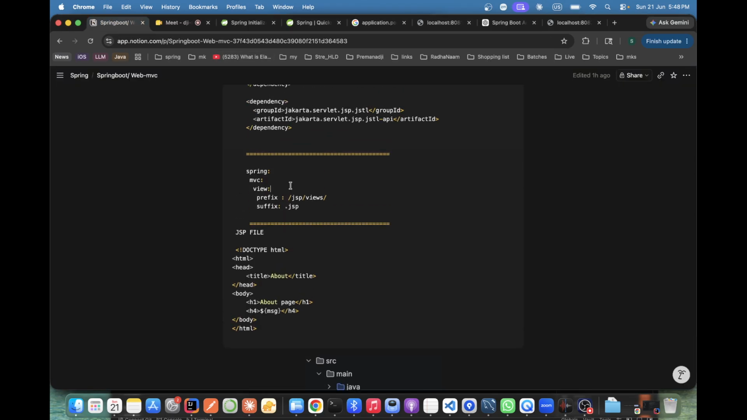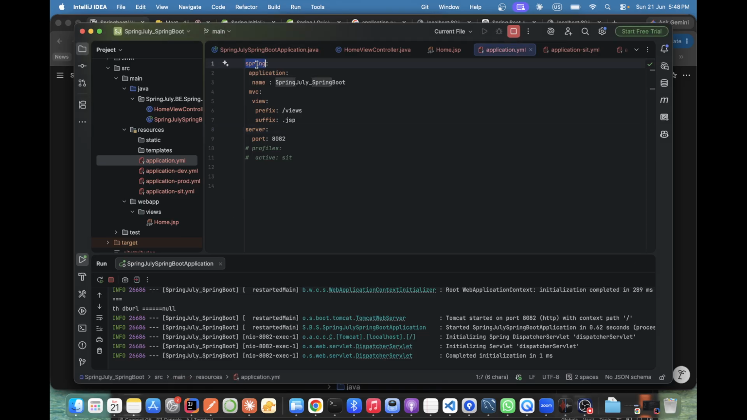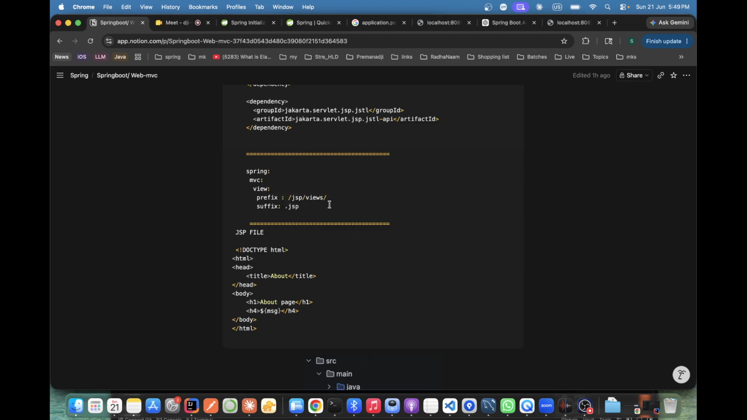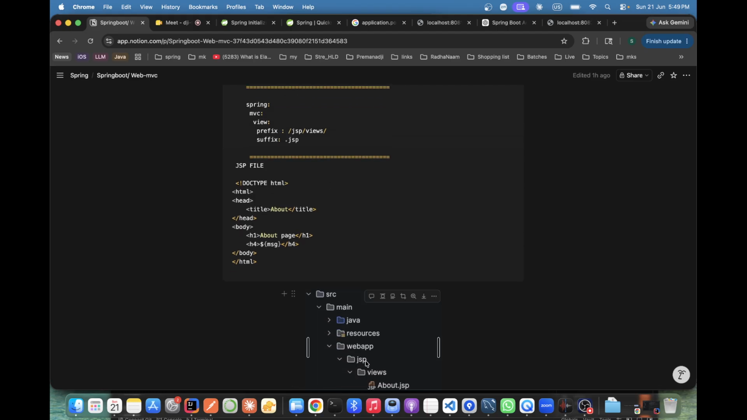This is the path only. Spring MVC view JSP. We are not giving Spring MVC view. Spring is there, MVC is there, JSP missing. JSP is there, na? Suffix. In prefix, no, JSP does not matter. Whatever directory we are giving, that is the path name. So our content is inside views. Got it? This JSP file is inside views. That is fine. Okay, it is not an issue.